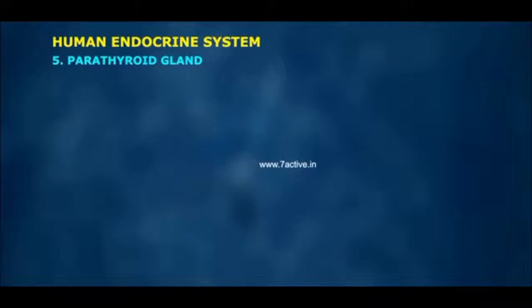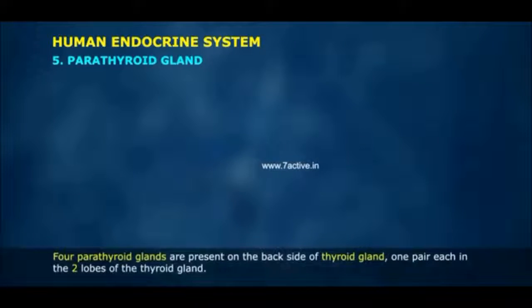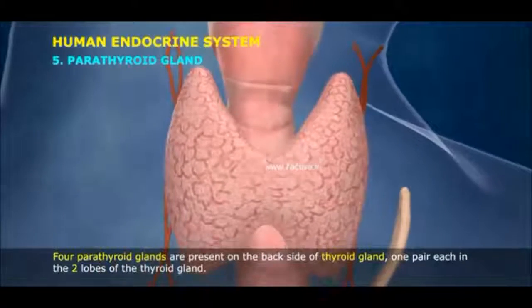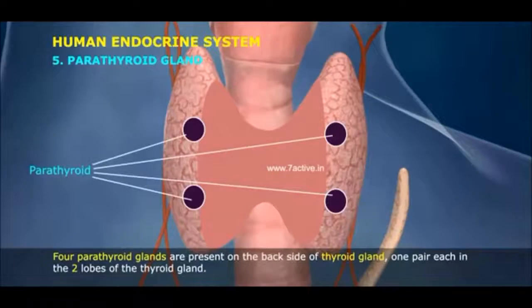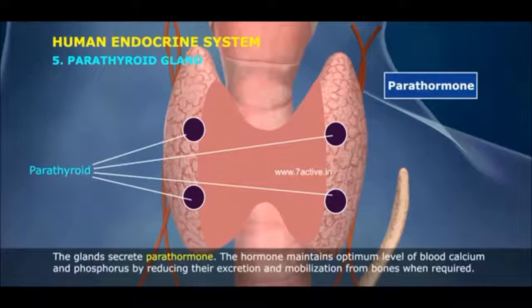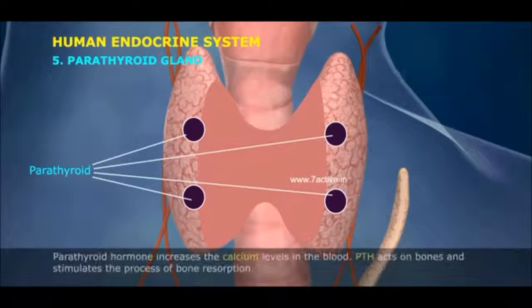5. Parathyroid gland. 4 parathyroid glands are present on the back side of thyroid gland, 1 pair each in the 2 lobes of the thyroid gland. The glands secrete parathormone. The hormone maintains optimum level of blood calcium and phosphorus by reducing their excretion and mobilization from bones when required.